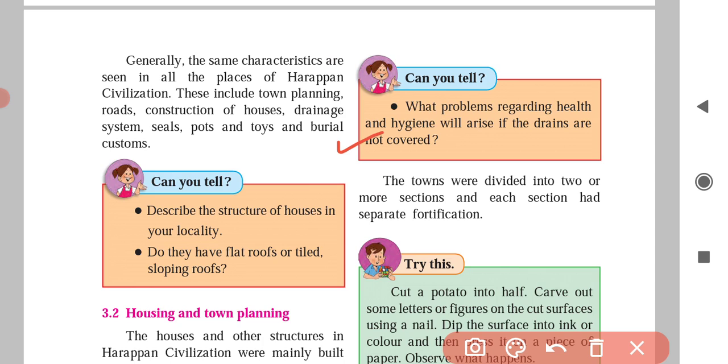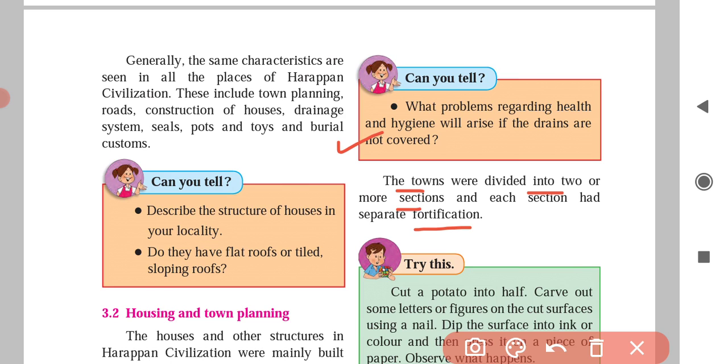Now next, the towns were divided into two or more sections, and each section had separate fortification. See, here they are discussing the towns. These towns were divided into two or more sections, and each section had fortifications. Here I will explain: fortification in Marathi is called Tatbandi.